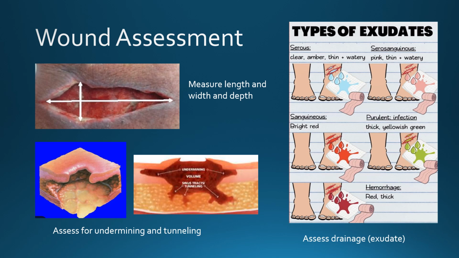There are different types of drainage. The first is serous. Serous drainage is a thin, watery, clear to slightly amber colored drainage. Then we have serosanguinous drainage, which is thin, watery, and more pink because there's some blood present. Sanguinous drainage would be blood, but it's not thick and dark red like a hemorrhage would be. It's more of a bright red color. Then we have purulent drainage. This is also called pus. Purulent drainage is thick yellow to green and can have an odor. This drainage usually means that there's an infection present.